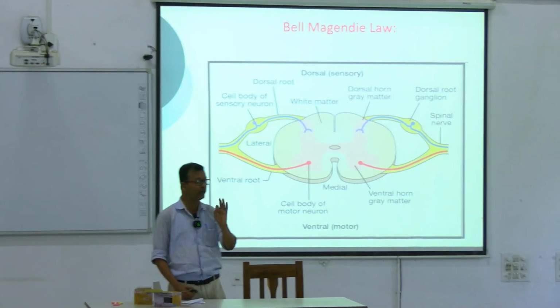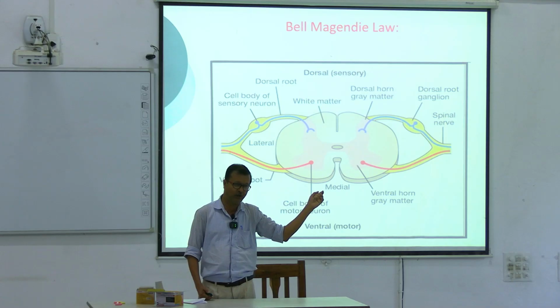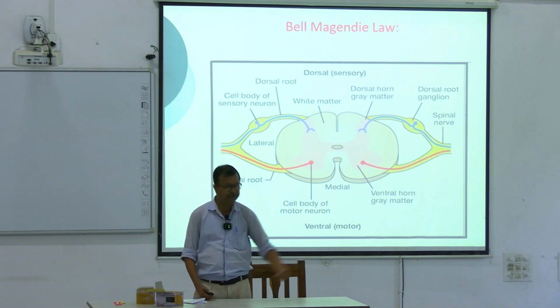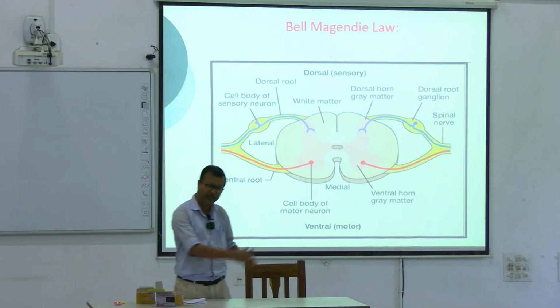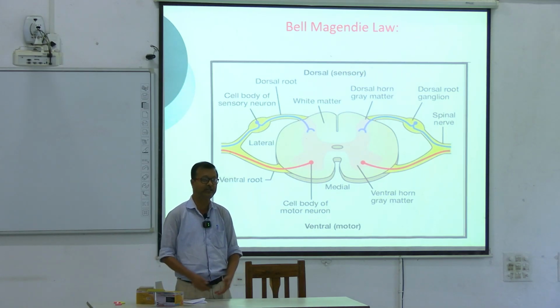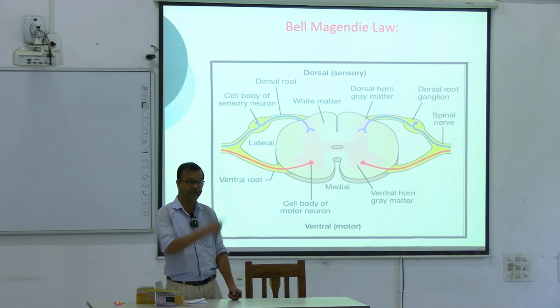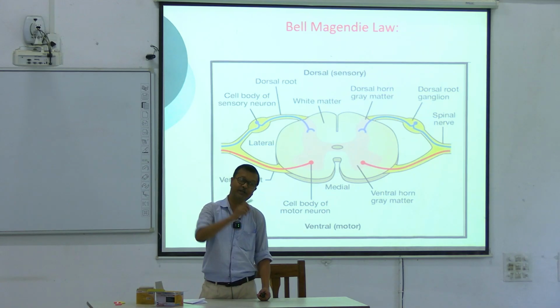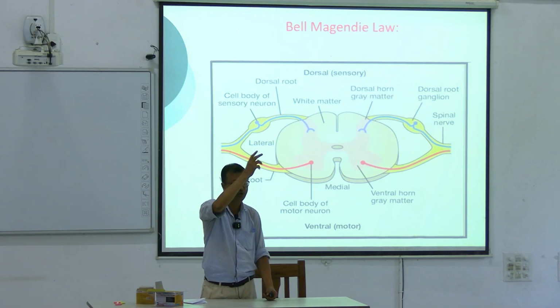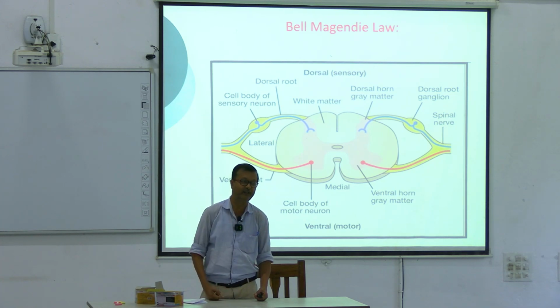Bell-Magendie law is the orientation of sensory fibers towards the dorsal horn and the exit of the motor fibers from the ventral horn. That is called Bell-Magendie law. That's why, as you know, in the synapse there is one-way conduction, and that is the rule that constitutes it: whatever information is going or coming is one directional.